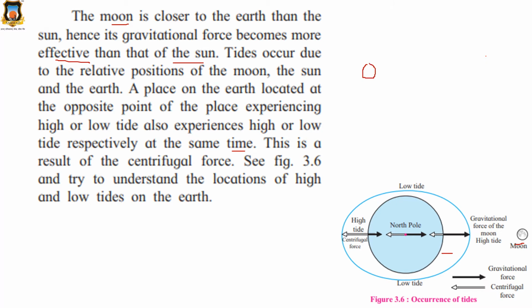The meridian opposite to 0 degree is the 180 degree meridian. So if 0 degree experiences high tide, then 180 degree will also experience high tide.